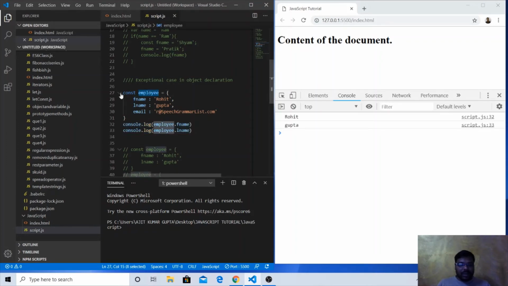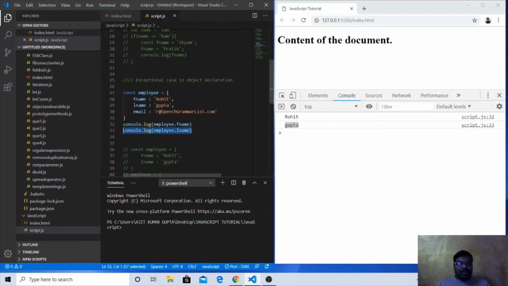This is the object declaration. If we have multiple properties of any variable, like employee having three properties, fname, lname and email, this is the object declaration. We can assign values to each and every property that we are trying to access here. Employee.fname, employee.lname. So we are getting the values here, employee.fname Rohit, employee.lname equal to Gupta.